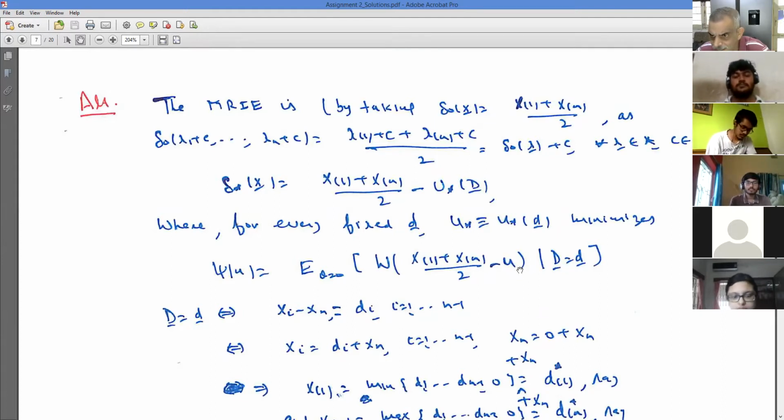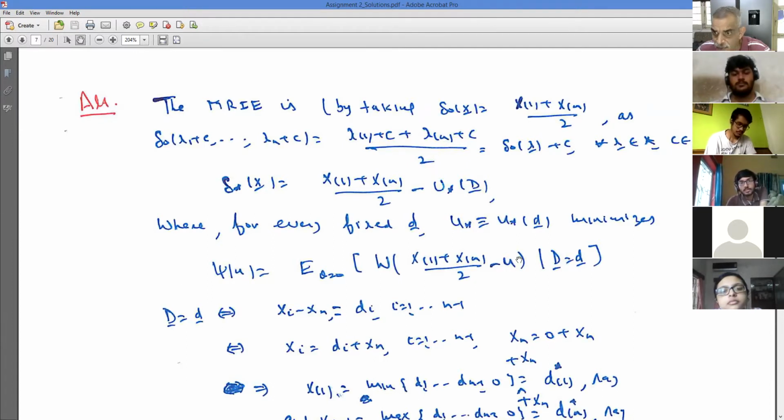In fact, they are not independent. But what I know is W is even. So if I can show that psi 0 is always less than or equal to psi of u for any u, I am done. If you remember, what I had done was psi 0 is same as psi of u plus minus u by 2.